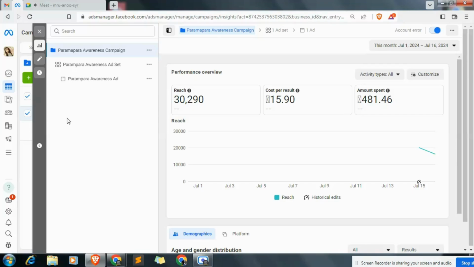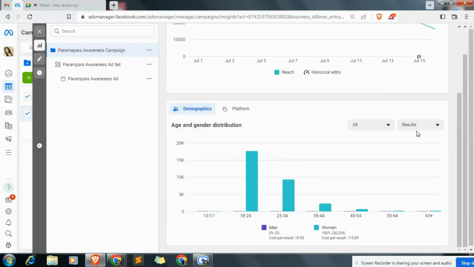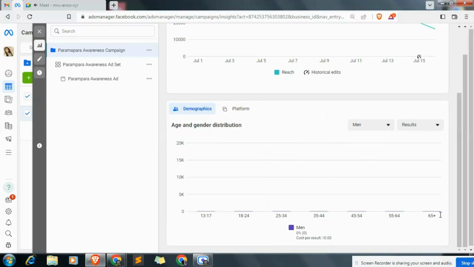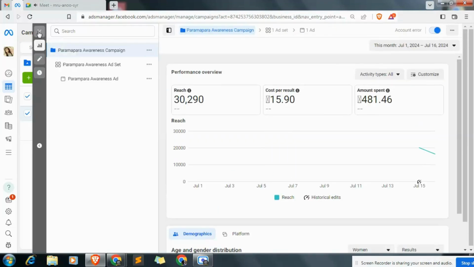Okay. So let's come back to this ad campaign part. See, our client told us that no male should watch this ad. So if I select men, there is zero watch. So the ad is running well. And we can edit this ad from this place. If we want to show our ad to all the men, then we can edit it from this place. And here we can see history. So let it be for now.